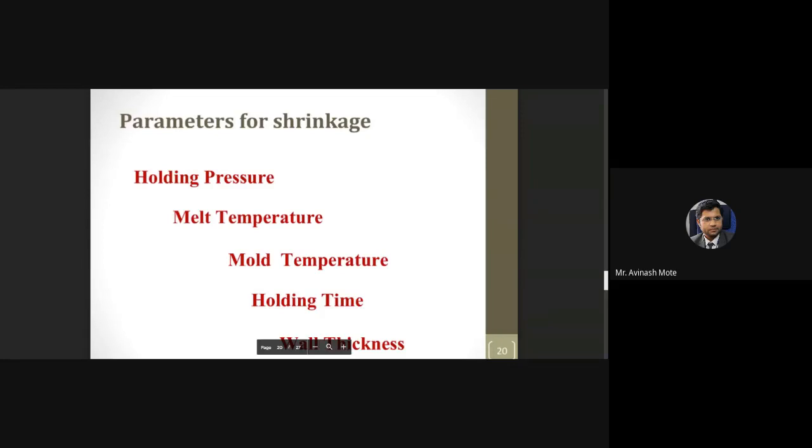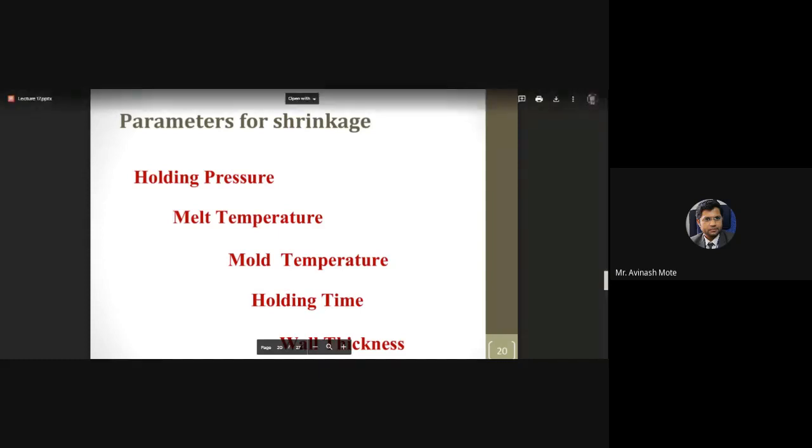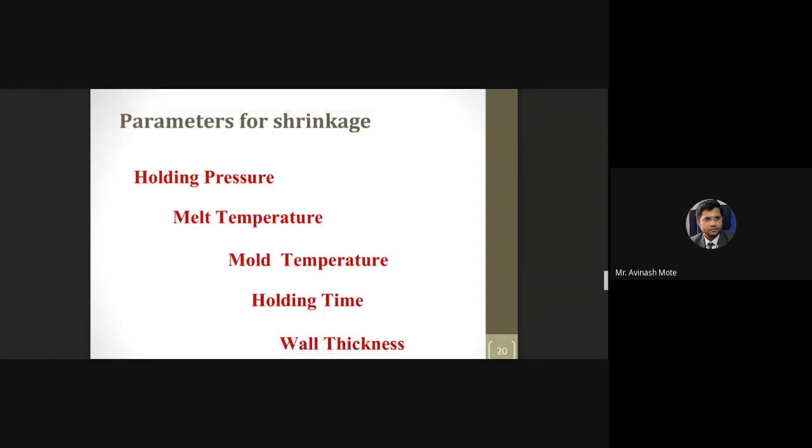Obviously it depends on the difference between temperatures, because heat transfer is driven by the difference between two temperatures. So this heat transfer rate is going to have an impact on the shrinkage. Heat transfer rate varies with melt temperature, mold temperature, and wall thickness, and in these cases it plays an important role in the variation in shrinkage.